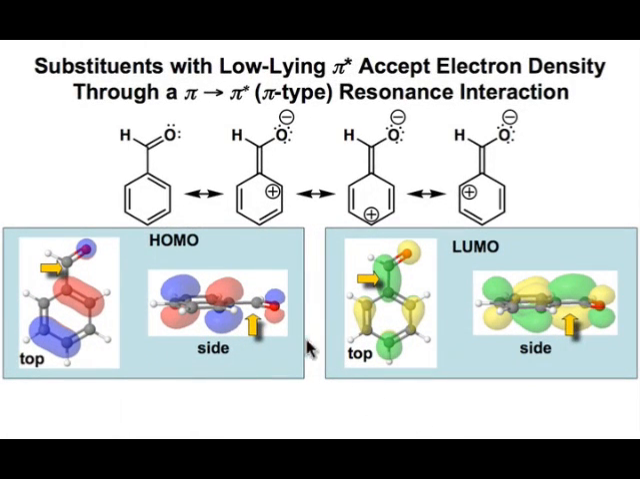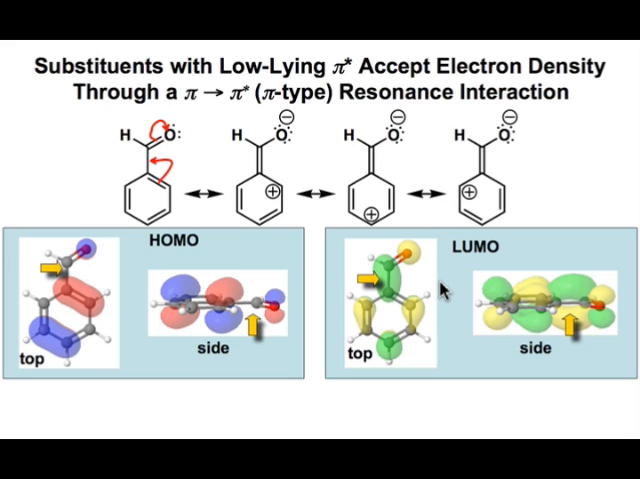In the case of electron-withdrawing substituents, there'll be a resonance-type interaction if there's a low-lying pi star orbital on that substituent, such as we might have with this polarized pi bond. When we look at the curved arrows associated with this resonance interaction, we see electron withdrawing from the benzene ring pi system into the pi star of the carbonyl group. That creates a positive charge on the benzene ring in the three positions that are shown here.